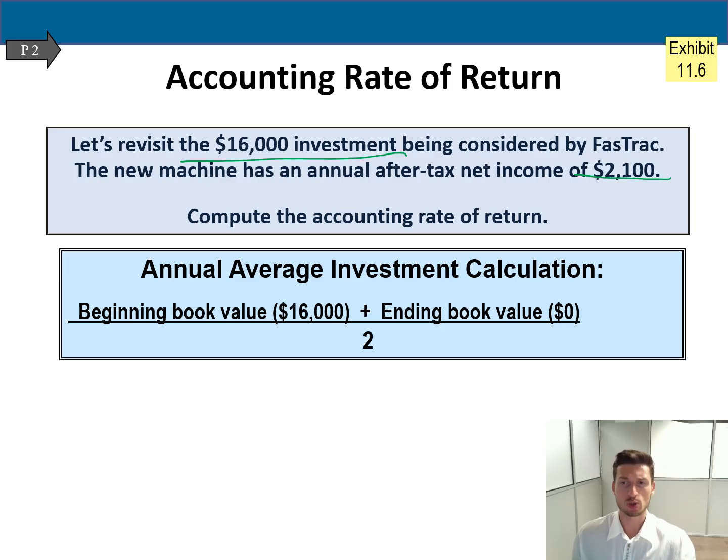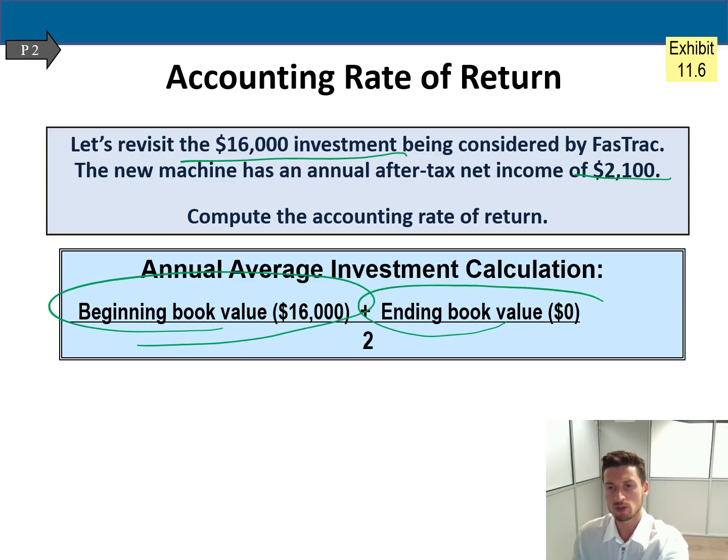Here we are using straight line depreciation, if you remember from previous slides. So annual average investment will be beginning book value, which is 60,000, plus ending book value, which is 0 because this example has no salvage value, over 2, which will be 8,000.